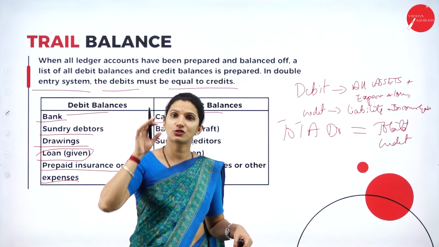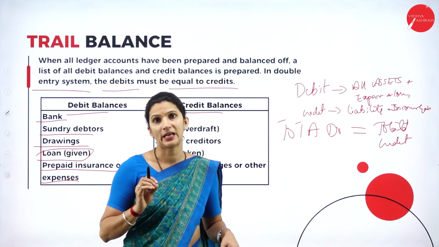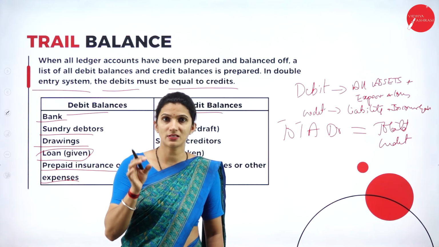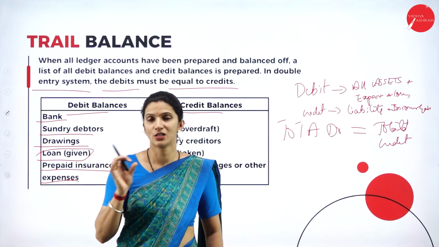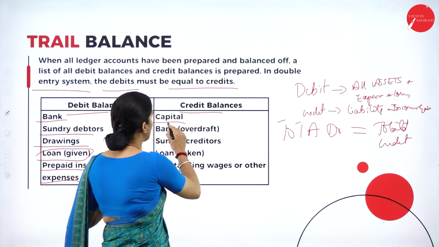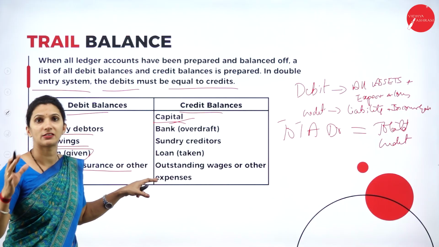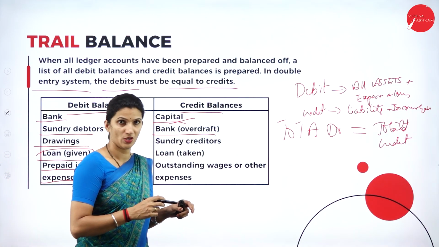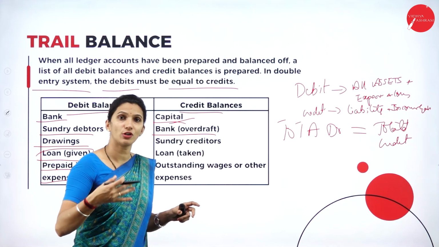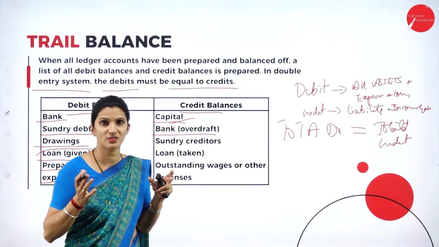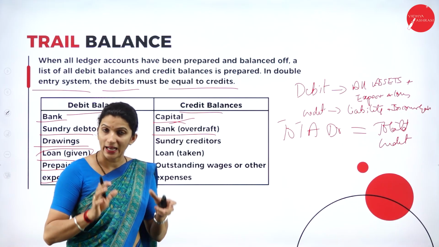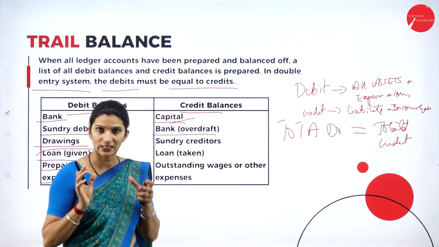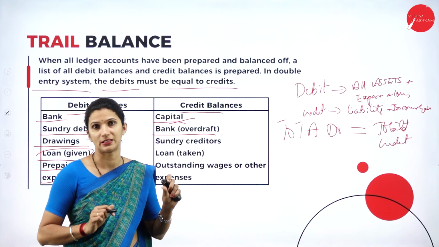The main thing is the capital invested by the owners for the business. It is a liability, so the business has to owe it to the owners. So capital is always a liability, and we'll write it under the credit side. Then we have bank OD. Whatever deposit you have, if you withdraw more than that amount, that becomes the bank overdraft. That is a liability where the business has to pay to the bank, so we'll write it under the credit side.